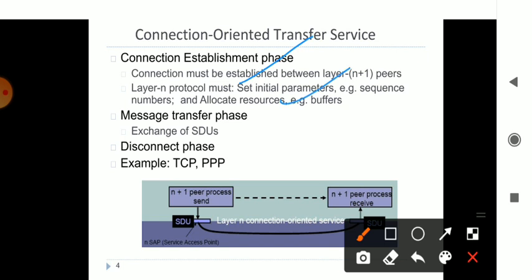Sequence means numbering. Whichever technique you use, it involves the concept of sequencing, and a numbering format exists in both connection oriented and connectionless services.